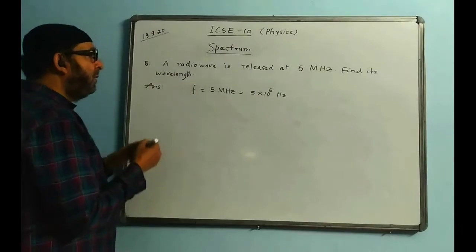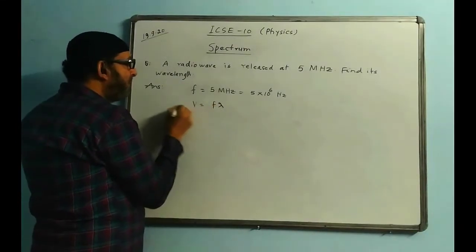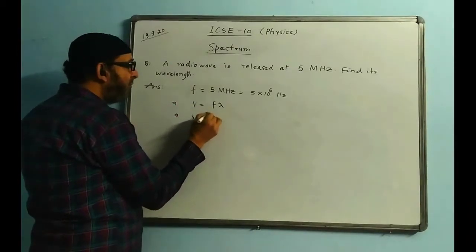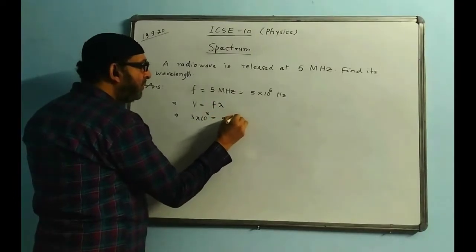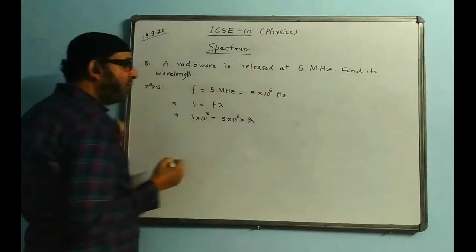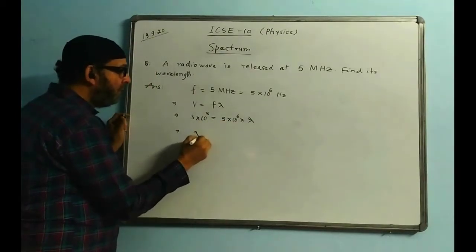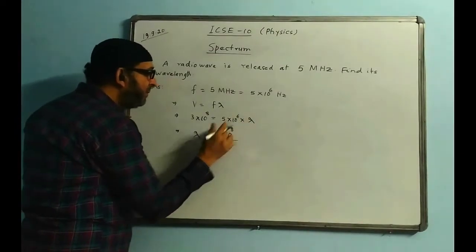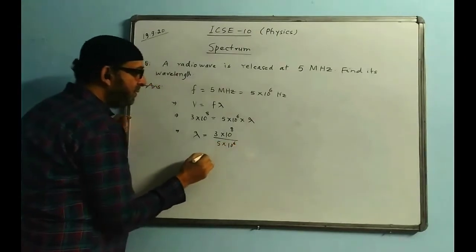And now we are using the same formula, V is equal to F lambda. Velocity value is 3 into 10 to the power of 8 without fail. Frequency value we put 5 into 10 to the power of 6, and lambda is unknown. We have to find the value of lambda. Therefore, lambda will become 3 into 10 to the power of 8 divided by 5 into 10 to the power of 6.